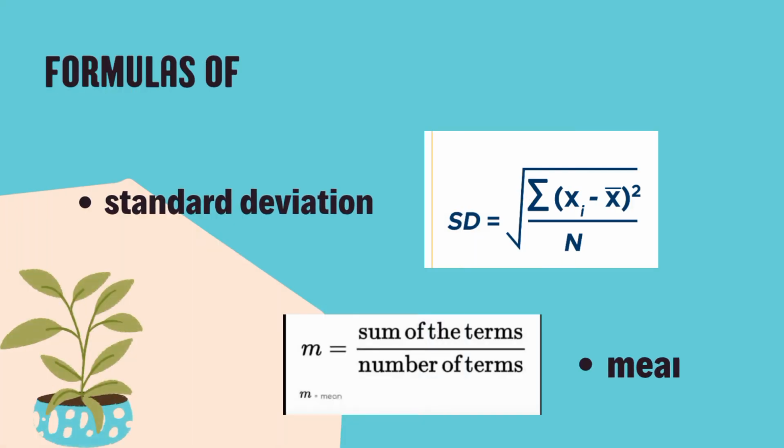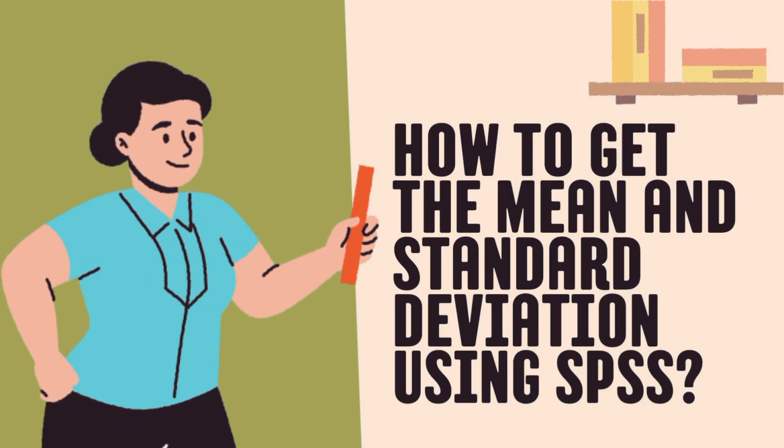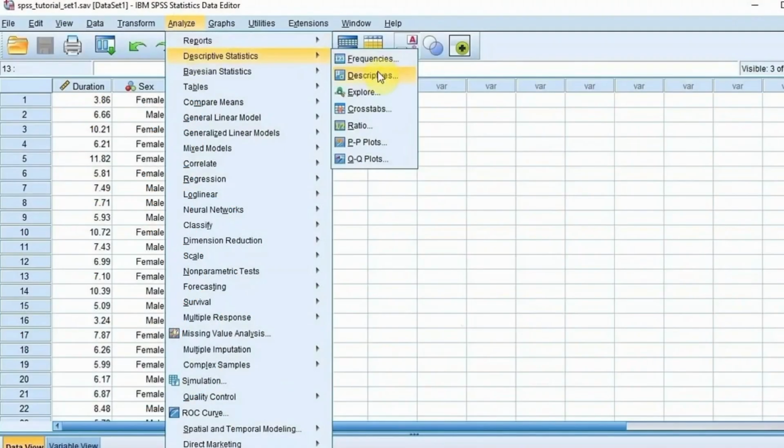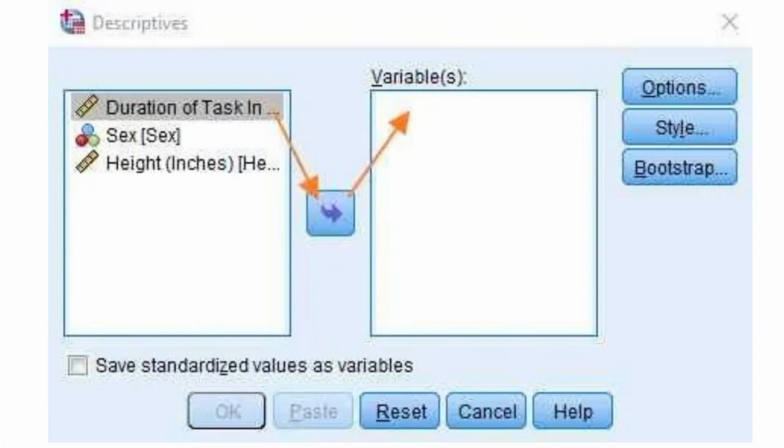The next is the formula of mean and standard deviation. The first picture is the standard deviation formula. The second picture is the mean formula. So, how to get the mean and standard deviation using SPSS? To get the mean and standard deviation, choose and click Analyze, then Descriptive Statistics, and then Descriptives.